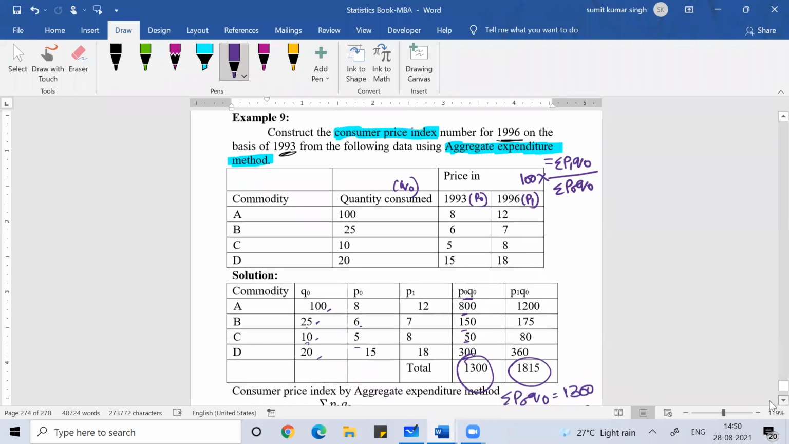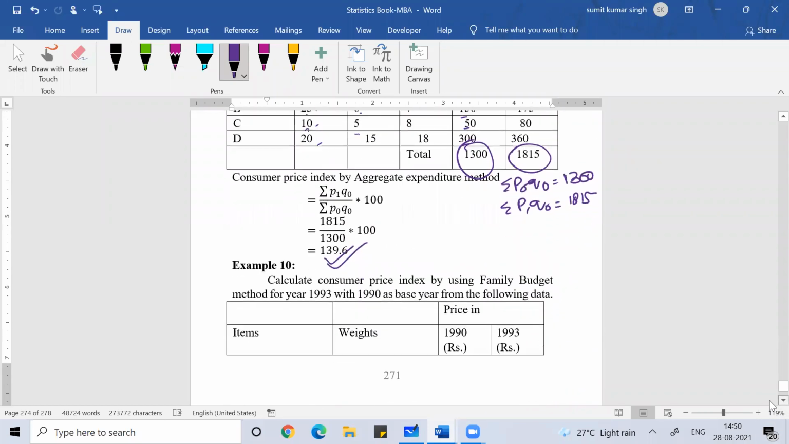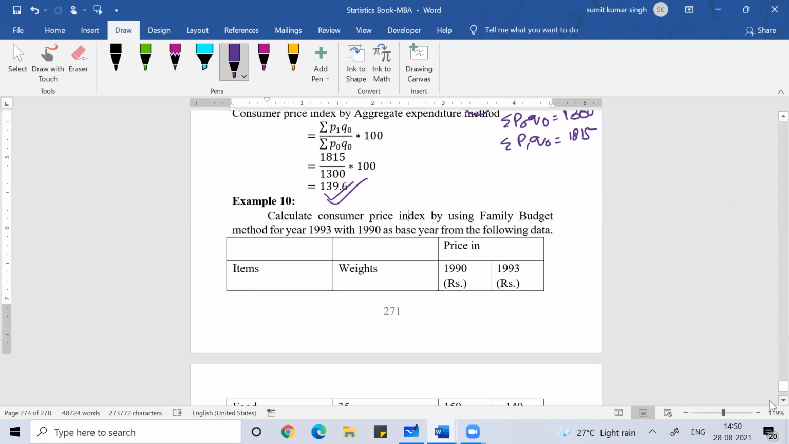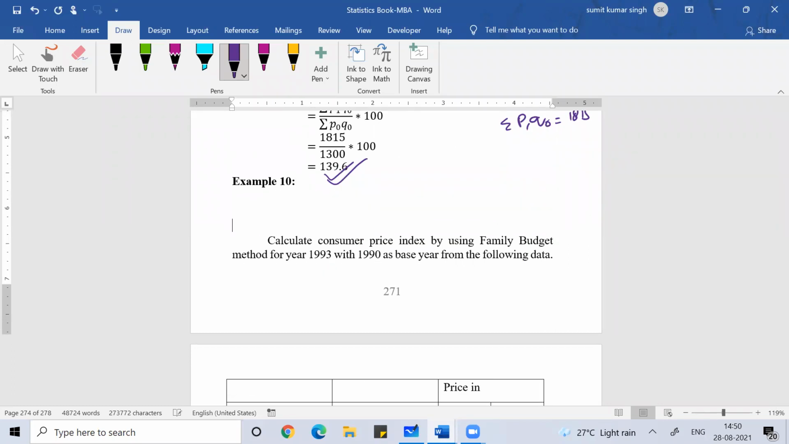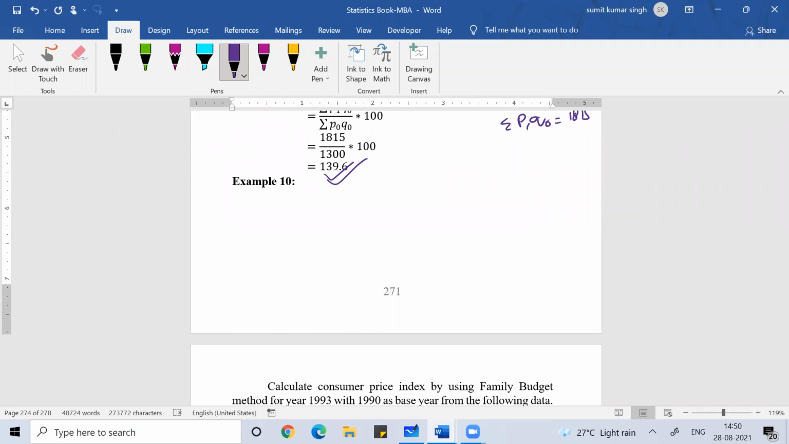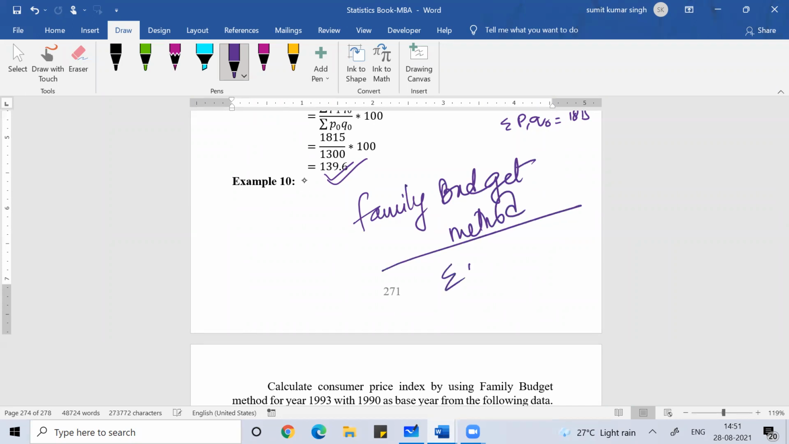So after the aggregate expenditure method, the another method we have is the family budget method. When I talk about the family budget method, you know the formula. The formula for the family budget method is sum of WP by sum of W.